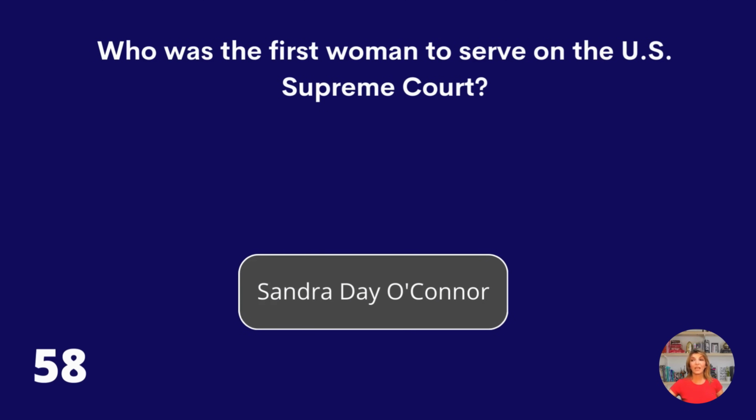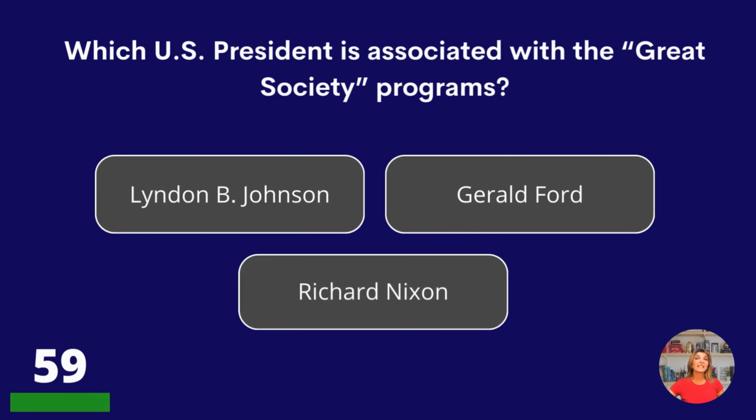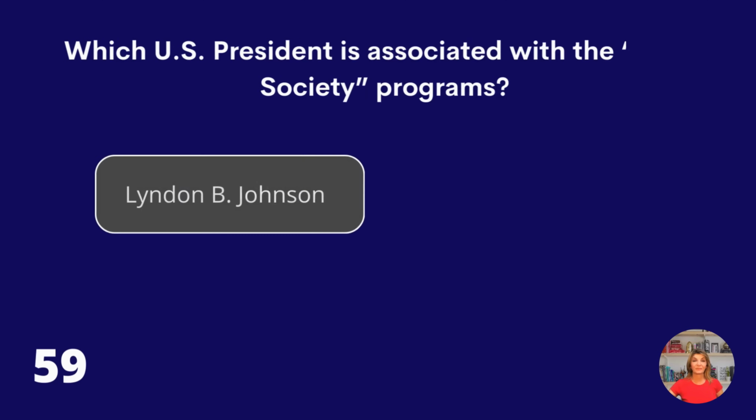Sandra Day O'Connor. Which U.S. president is associated with the Great Society programs? Lyndon B. Johnson, Gerald Ford, or Richard Nixon? Lyndon B. Johnson. We are at question 60.